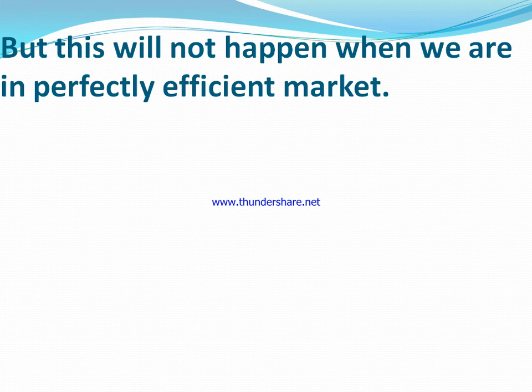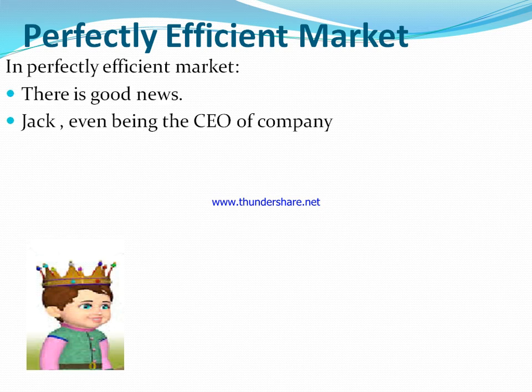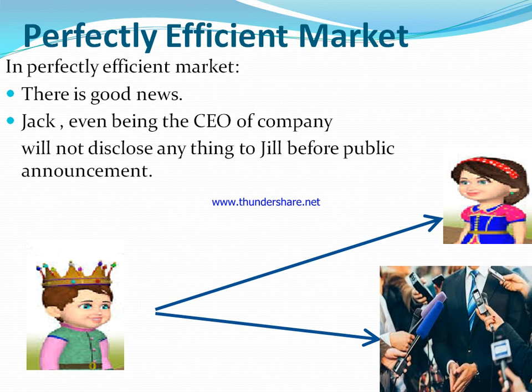But this will not happen when we are in a perfectly efficient market. Now the question arises, why? In a perfectly efficient market, first there is good news. Jack, even being the CEO of the company, will not disclose anything to Jill before the public announcement.